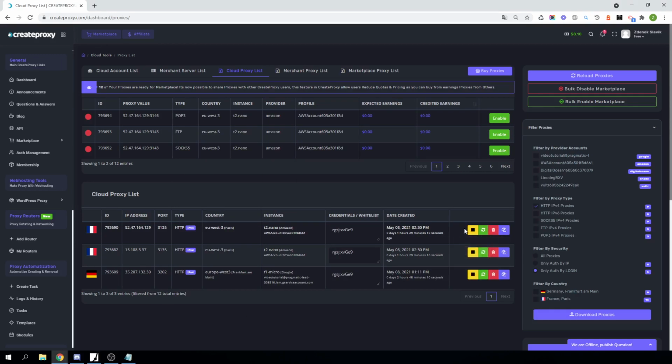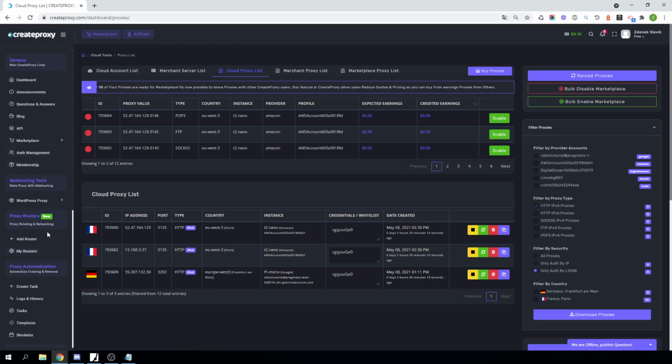If you change this way, or even stop the instance, and you already sold some of these proxies on the marketplace, then the buyer will receive a refund immediately, because the old IP address can't be used anymore when you change the IP address or stop the instance. If you have auto management credentials created with these proxies and you change them, they will automatically be changed in the auto management as well.